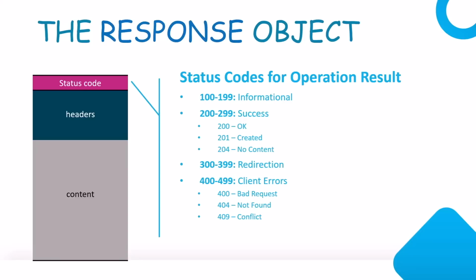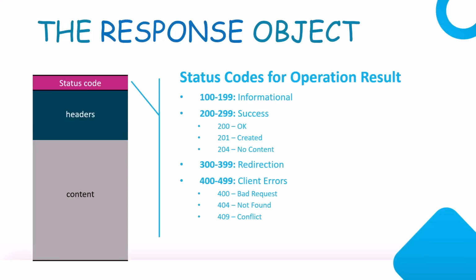The famous one that you would have seen on websites is 404, which represents not found. So let's say you are accessing an endpoint that does not exist. Like let's say you want to retrieve something based on an ID, but that ID does not exist. In that case, the API might return back 404, meaning the resource that you are looking for does not exist.